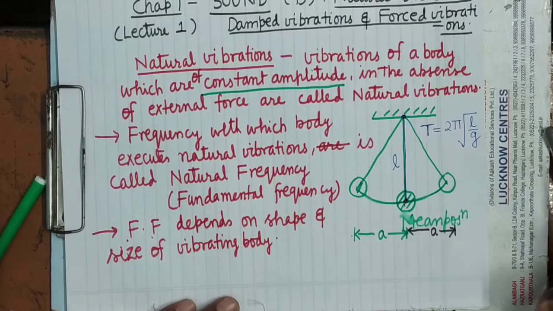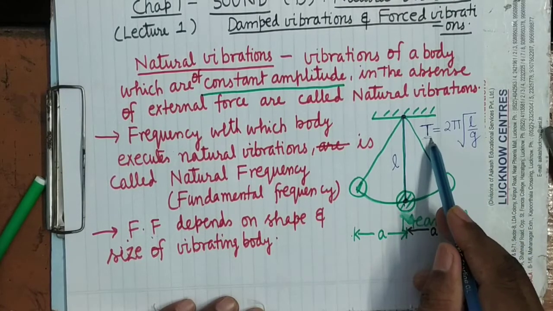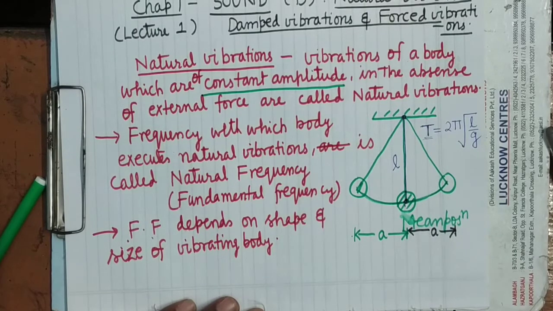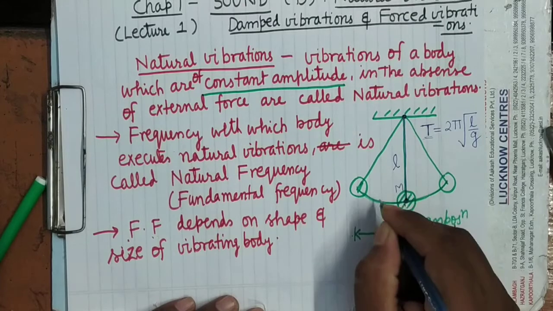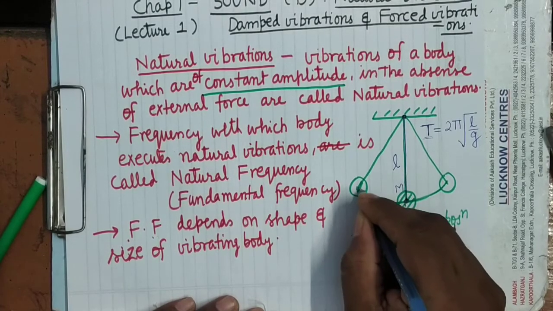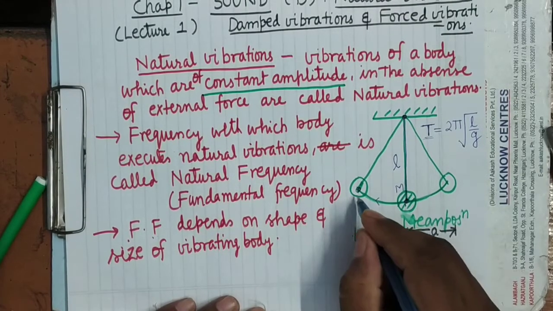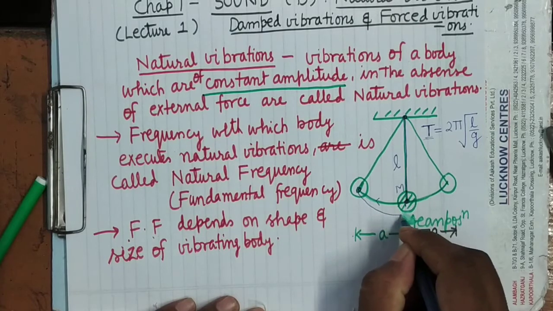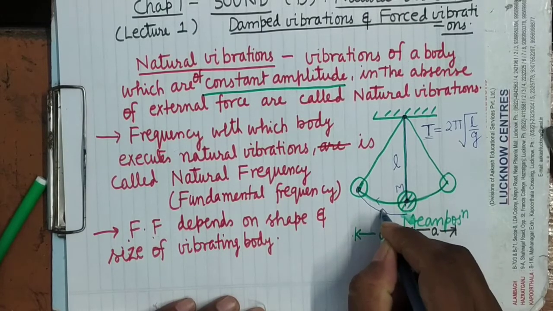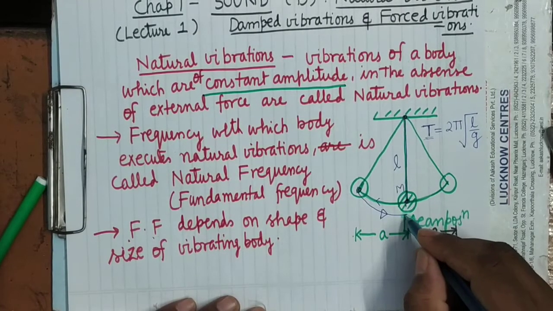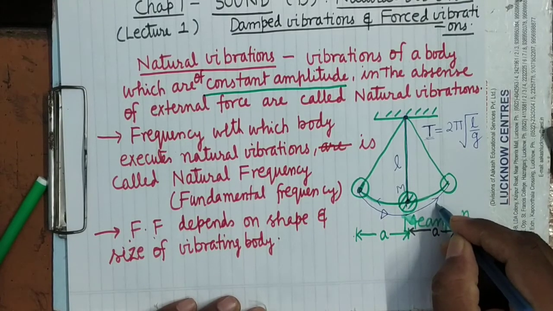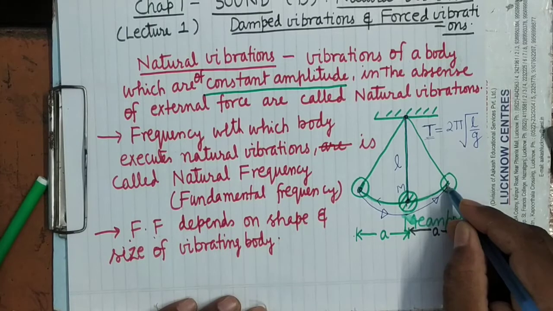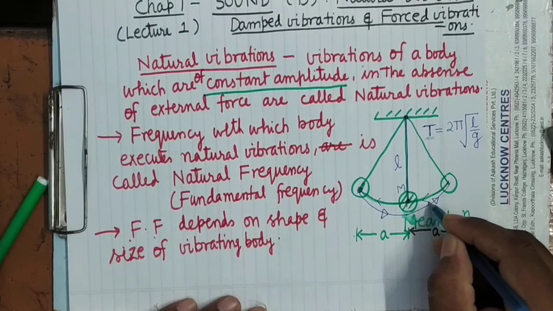g, you know, is the acceleration due to gravity. T is the time in which it completes one oscillation. One oscillation means from the mean position it goes towards the extreme position, then from the extreme position it returns to the mean position, then it goes to the other side of the mean position up to the extreme, and then once again it returns.